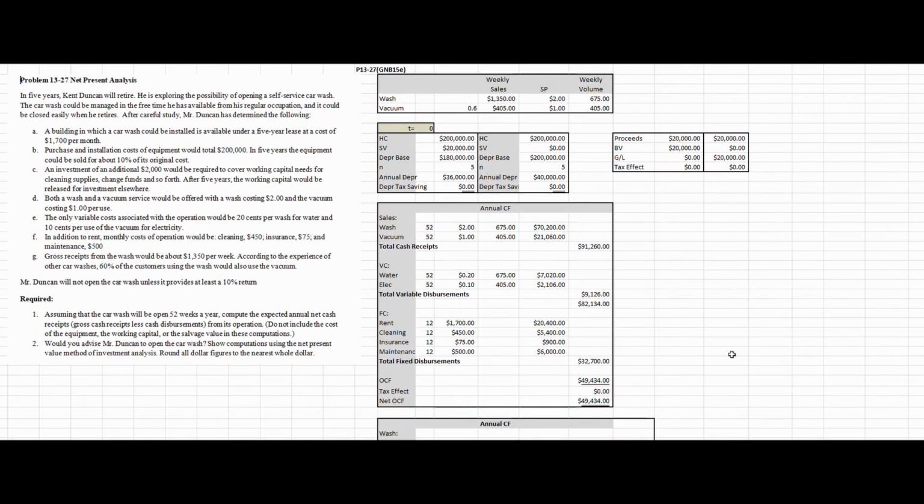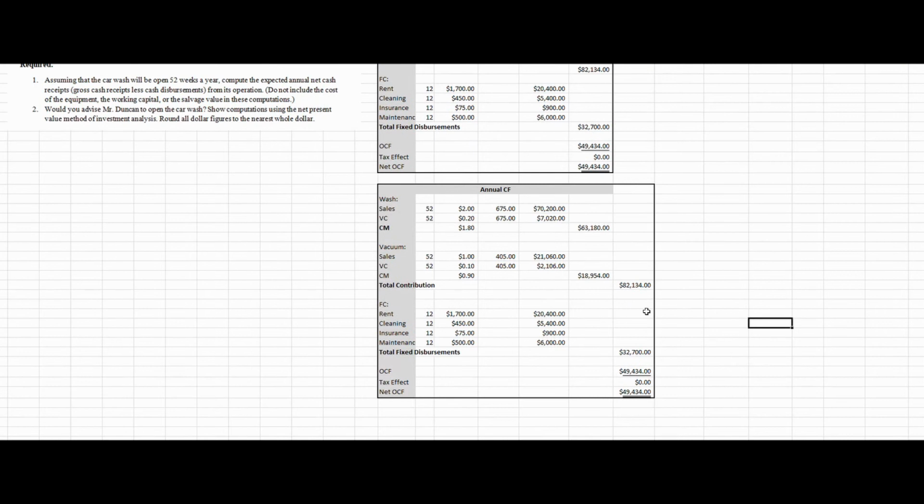Here's another way to do it. I'm going to calculate the contribution margin for each one of my services. So if I start up here with washing, I know that there's 52 weeks in a year. I will sell a wash for $2. I'll have 675 washes per week, for a total of $70,200 in sales related to washes, and I will match that up with the variable cost of washing, which is 20 cents per wash. So that's $7,020.